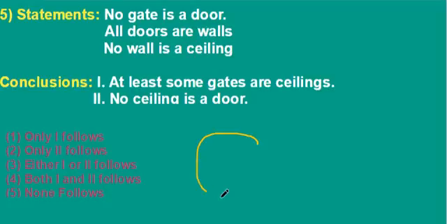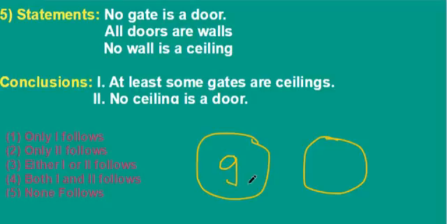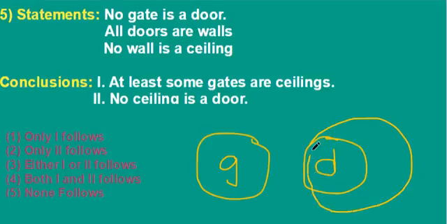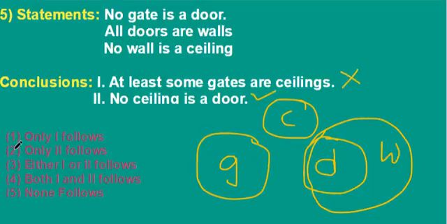Here no gate is door. There is no relation between gate and door. G for gate and D for door. All doors are walls. All doors come under walls. No wall is ceiling, which means no door is ceiling. No ceiling is door. So it is correct. And at least some gates are ceilings. We can't say at least some, there is no relation between gate and ceiling here. So it is wrong. We can say only 2 is correct.